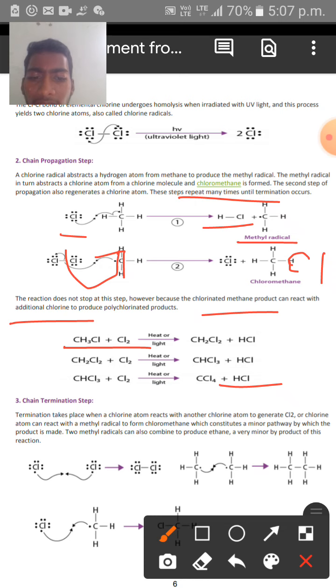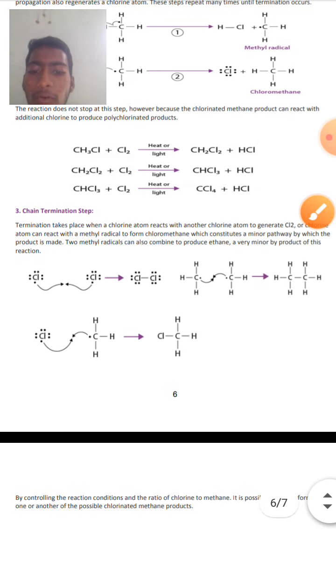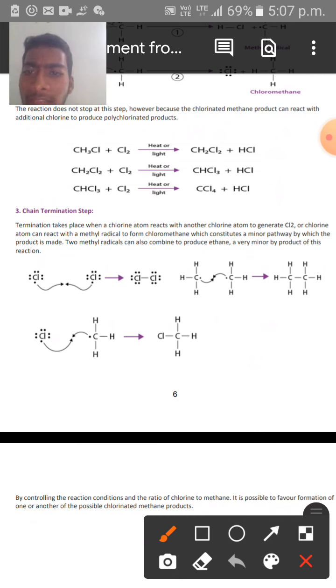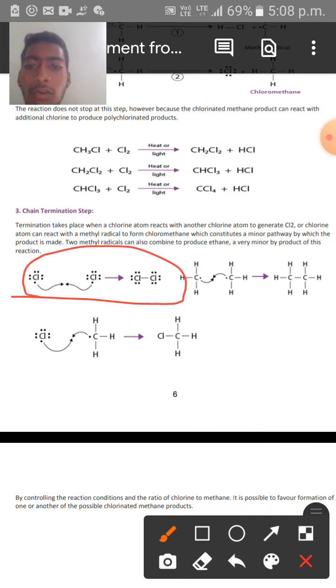And then see the final step, that is the chain termination step over here. This is the chain termination step, means the ending of the reaction takes place over here. In this termination reaction, the termination takes place when a chlorine atom reacts with another chlorine atom. When a chlorine radical reacts with another chlorine radical to produce a chlorine molecule, which is shown in this reaction over here.